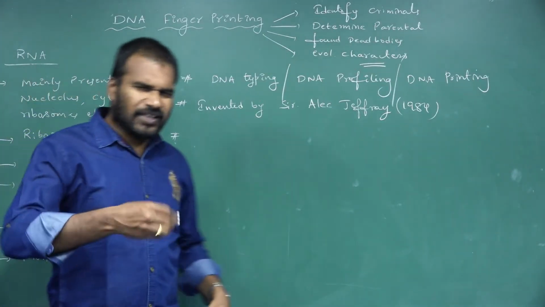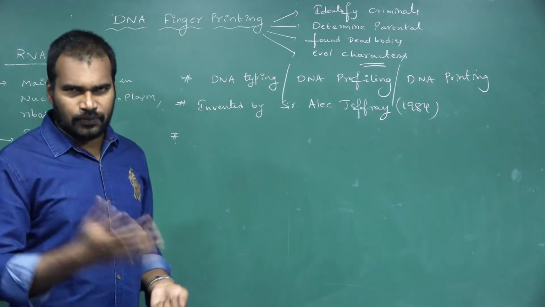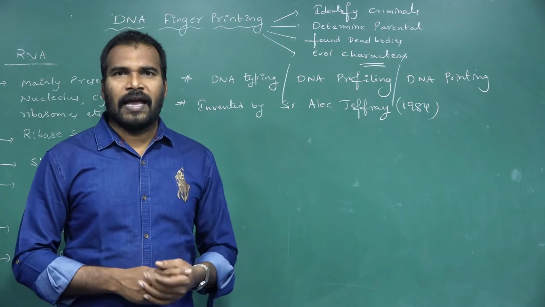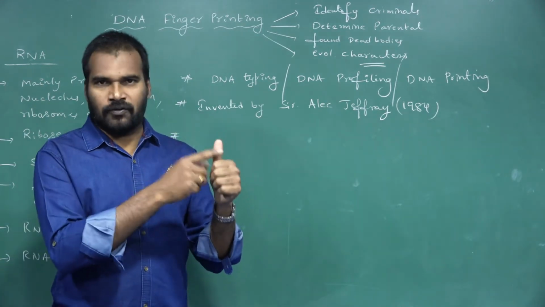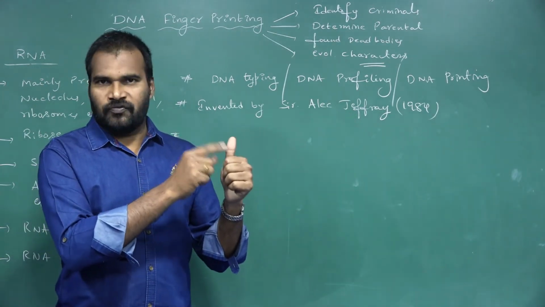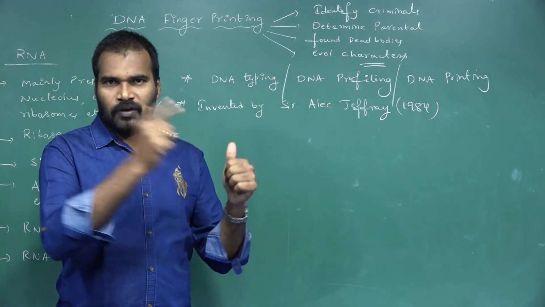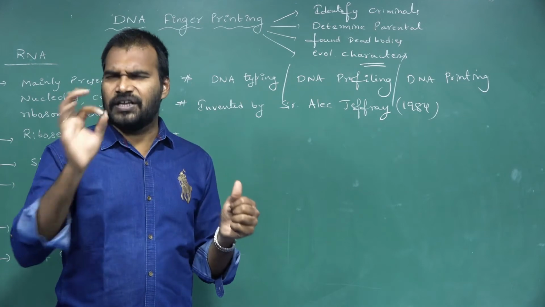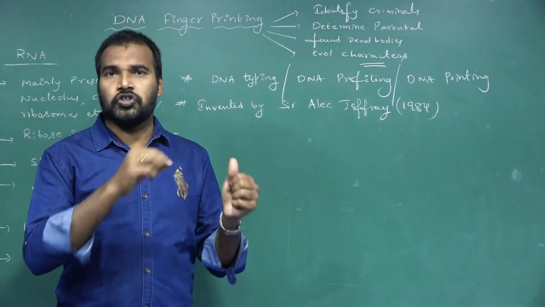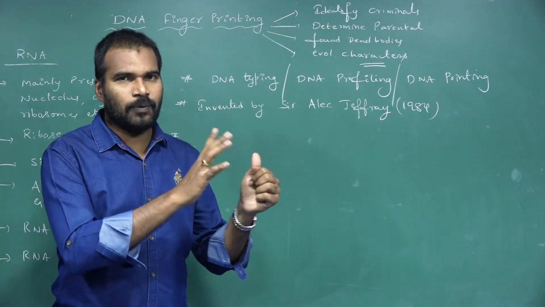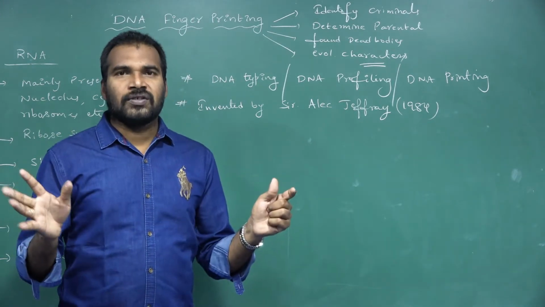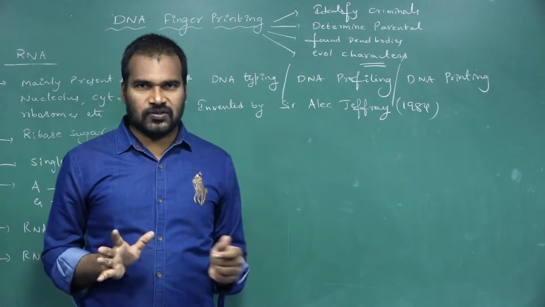Naturally, every human being has unique fingerprints at the tip of the fingers, and no two persons have the same fingerprints.